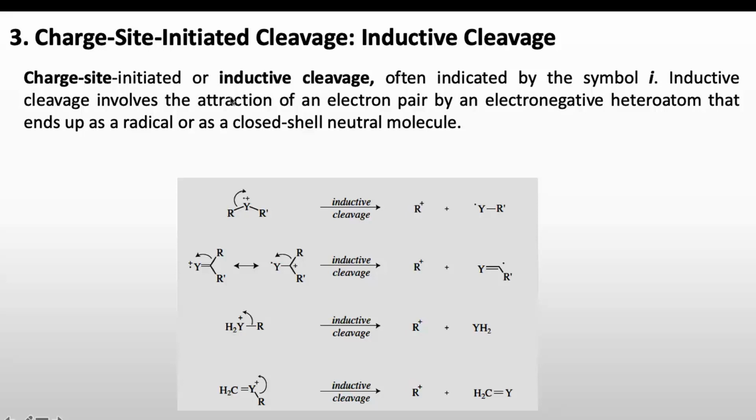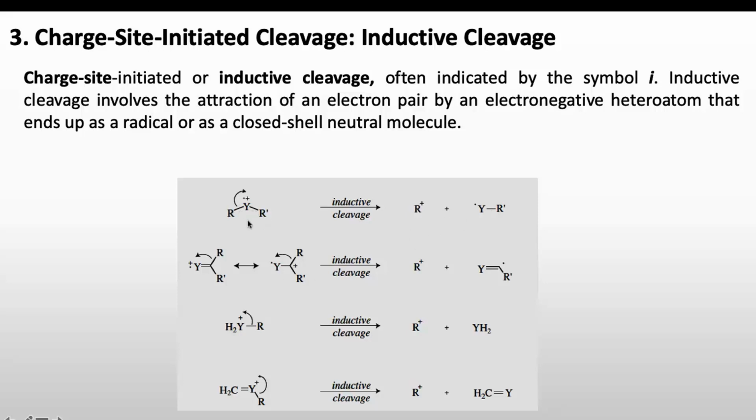Charge site initiated or inductive cleavage is often denoted by the symbol i, and inductive cleavage involves the attraction of an electron pair by an electronegative heteroatom that ends up as a radical or as a closed shell neutral molecule.